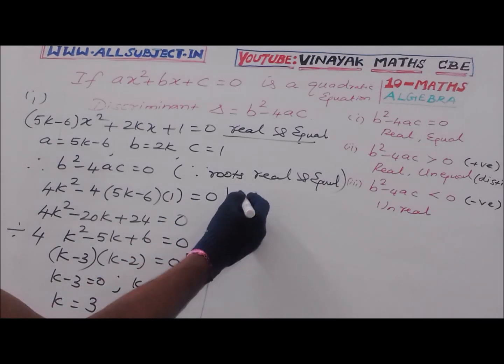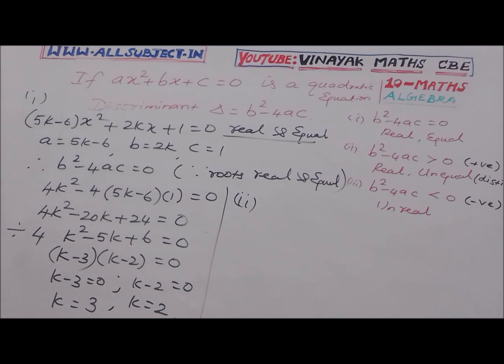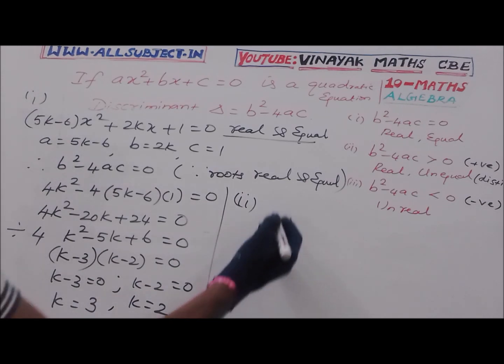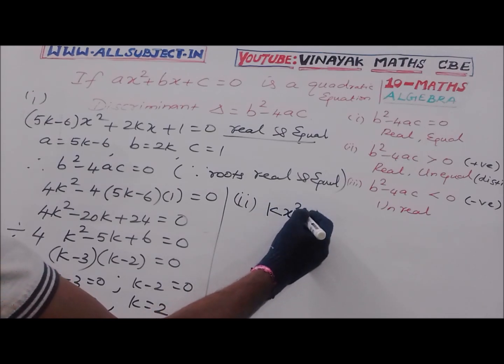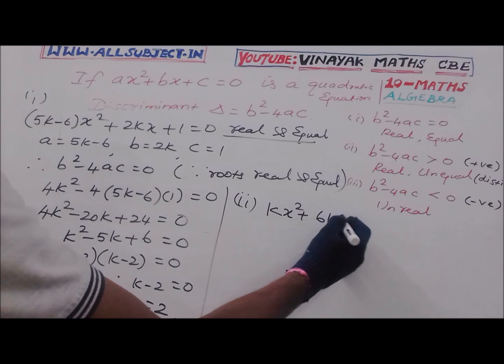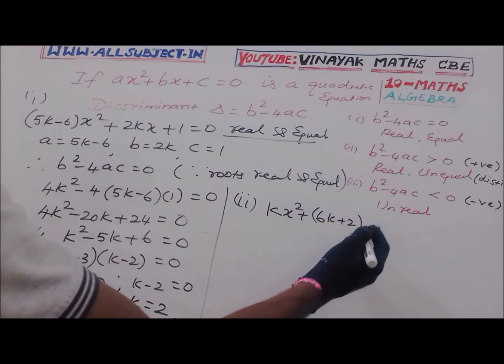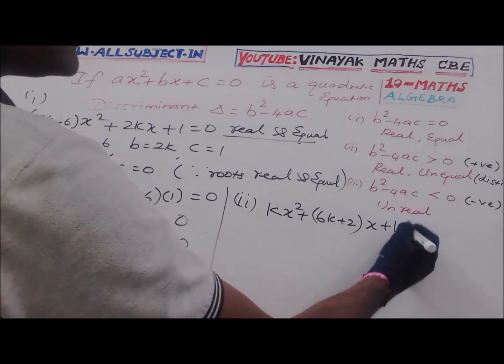Subdivision number 2. Given the roots of the equation are real and equal. The given equation is kx square plus (6k plus 2) into x plus 16 equal to 0.